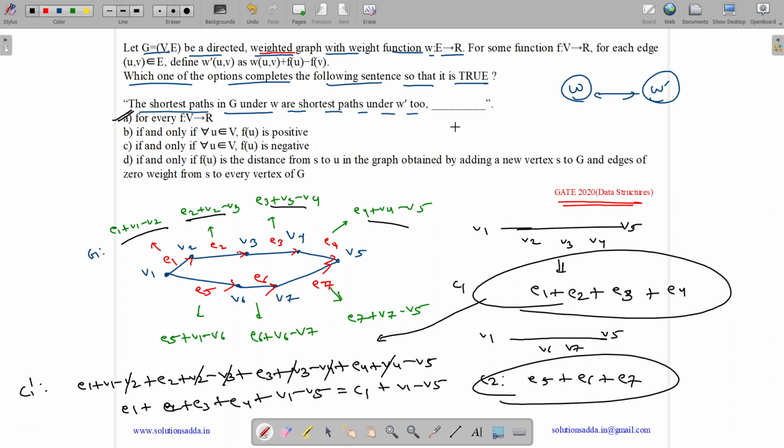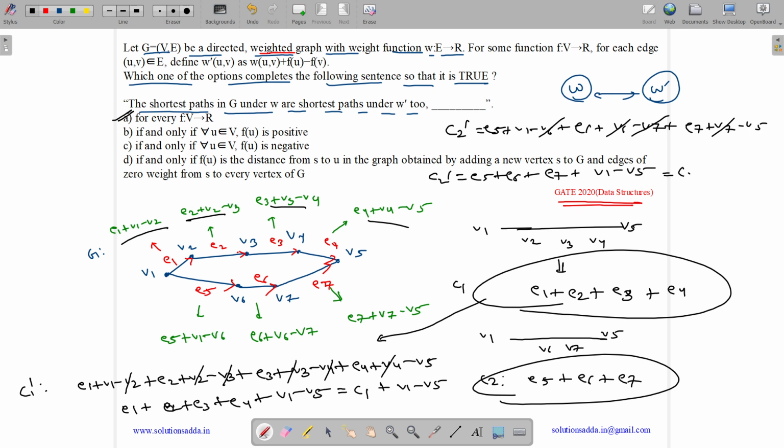Okay, and what is our C2 dash? C2 was E5 plus E6 plus E7. So its new weight is E5 plus V1 minus V6, plus E6 plus V6 minus V7, plus E7 plus V7 minus V5. So V7 cancels out, V6 cancels out. So C2 dash equals E5 plus E6 plus E7 plus V1 minus V5. It is equal to C2 plus V1 minus V5.